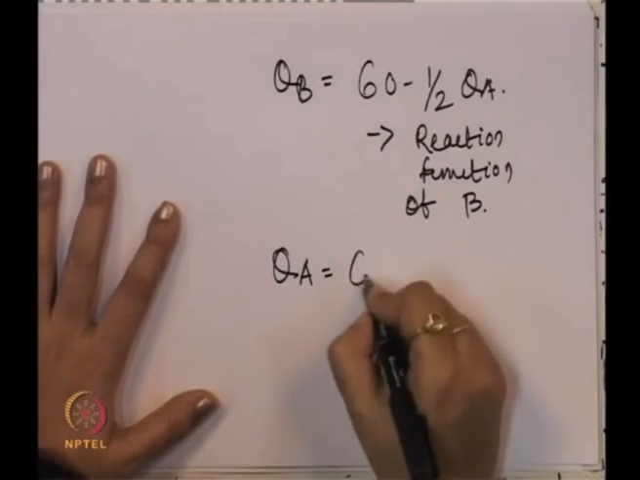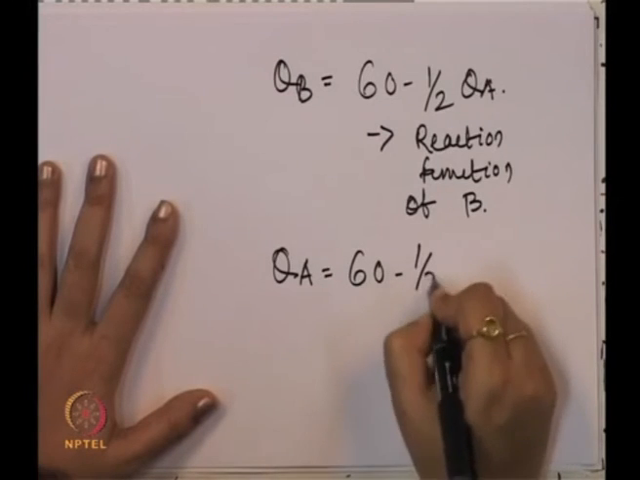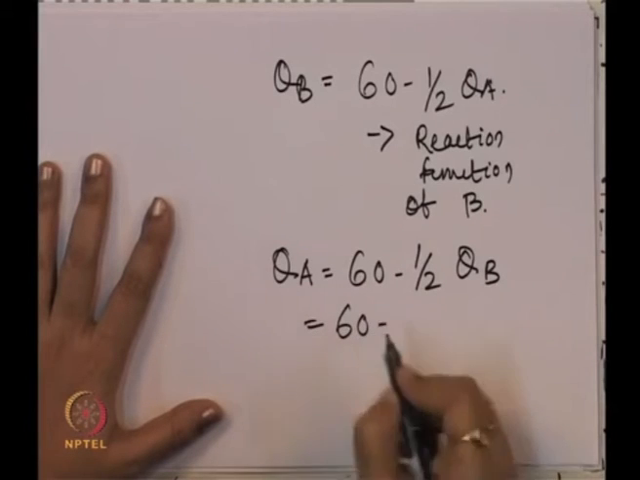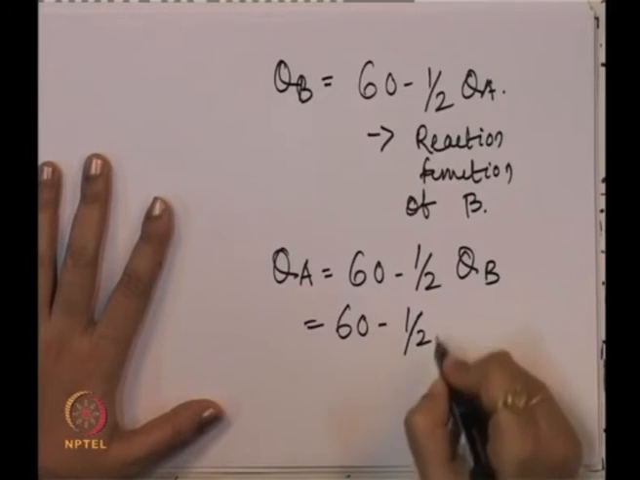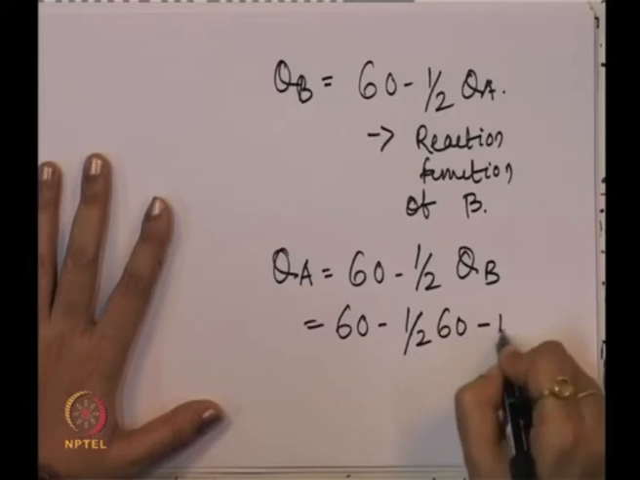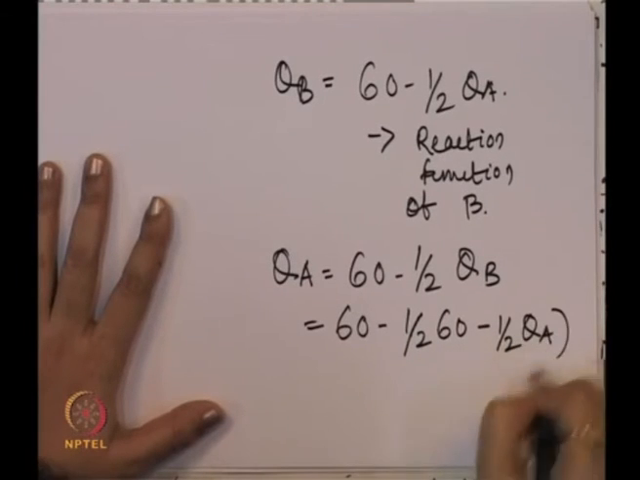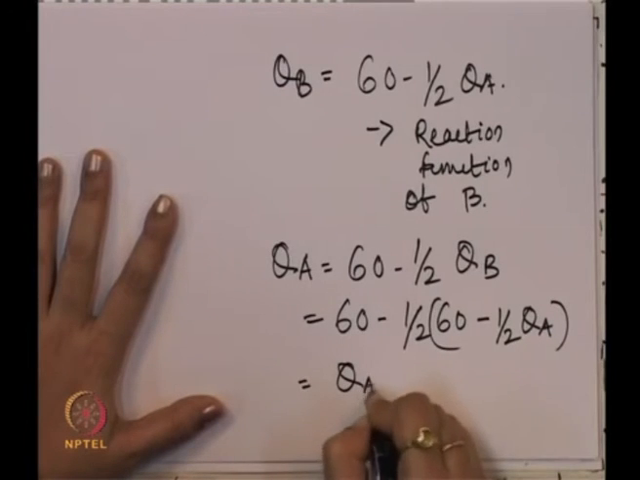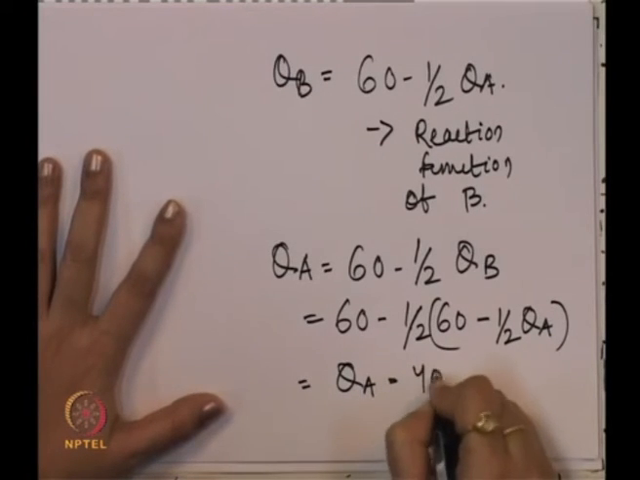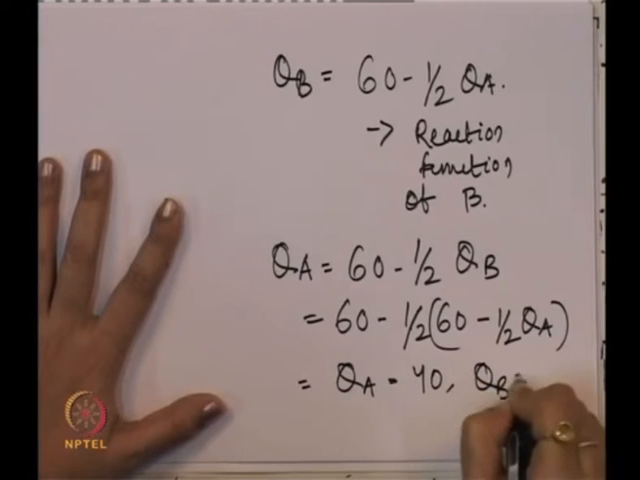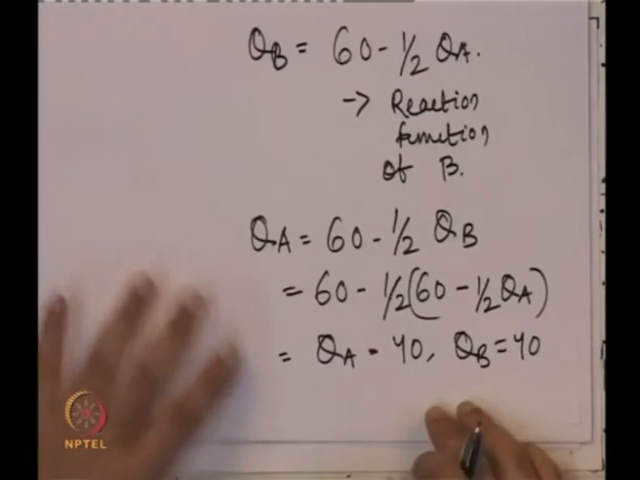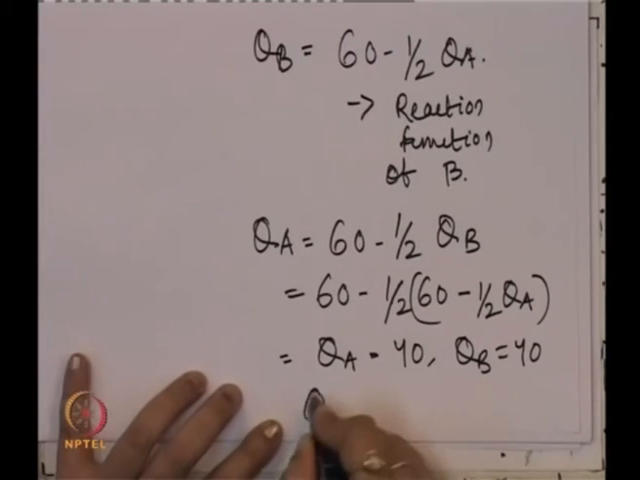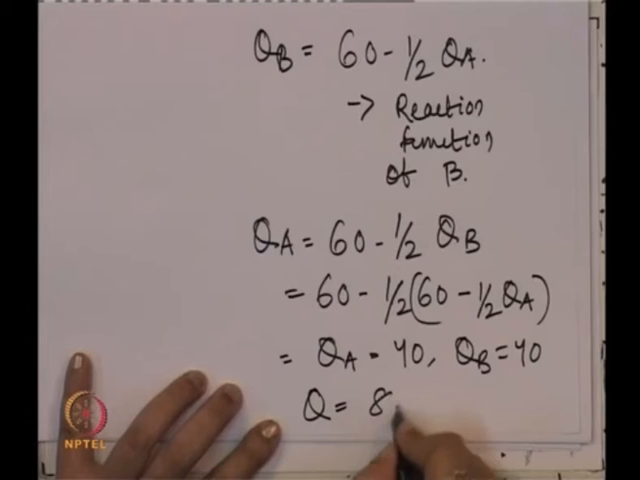So, QA is equal to 60 minus half QB. So, 60 minus half QA, this is the value of QB. Simplifying this, we will get QA is equal to 40 and QB also equal to 40. So, QA is equal to 40, QB is equal to 40, and Q has to be equal to 80 since it is QA plus QB.